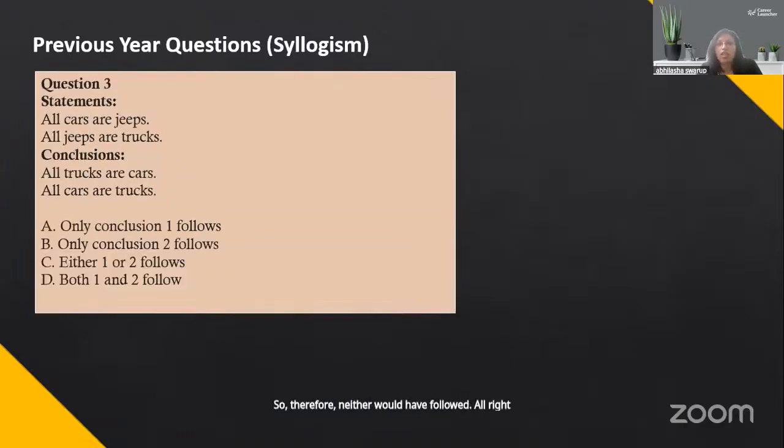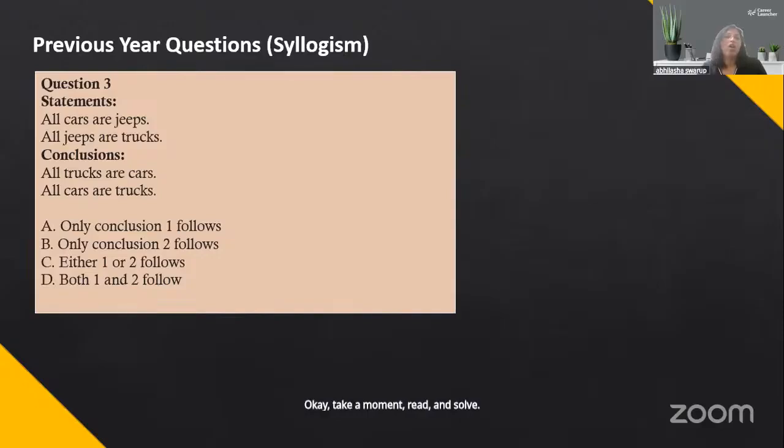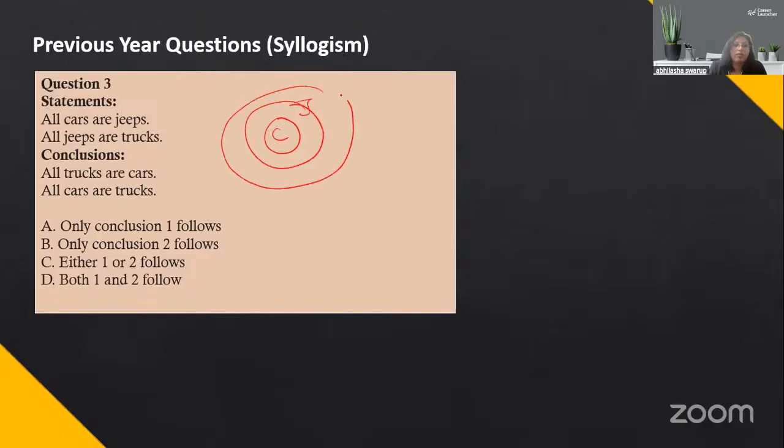All right, here's your third question. Okay, take a moment, read and solve. All cars are jeeps, all jeeps are trucks. Can I say all trucks are cars? Can I say all cars are trucks? All cars are jeeps and all jeeps are trucks, so all cars are trucks is valid.